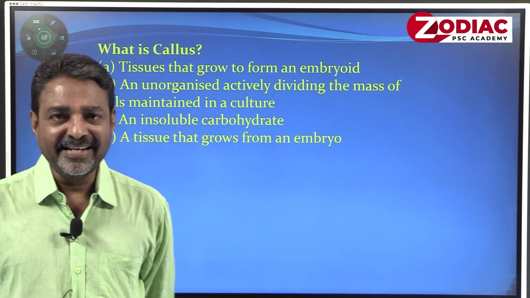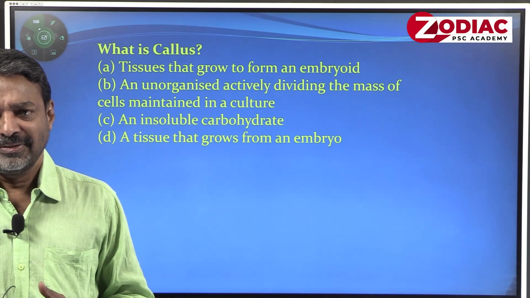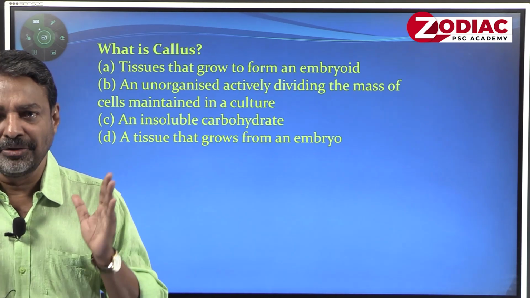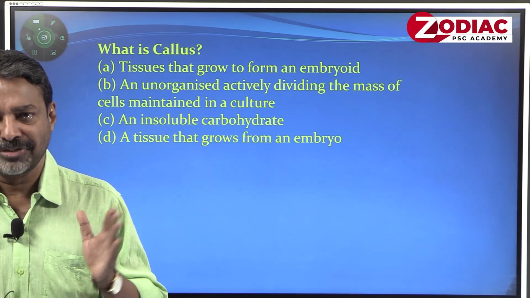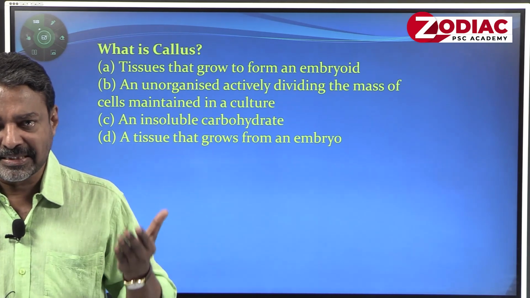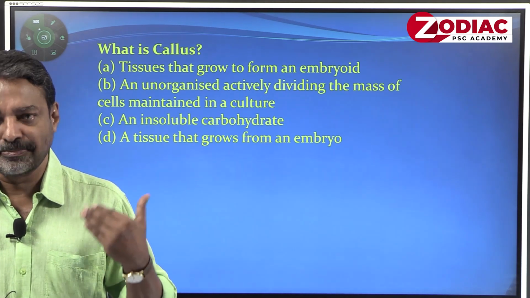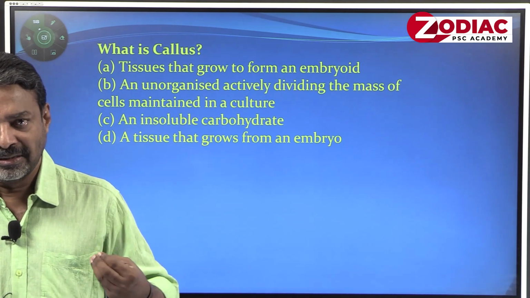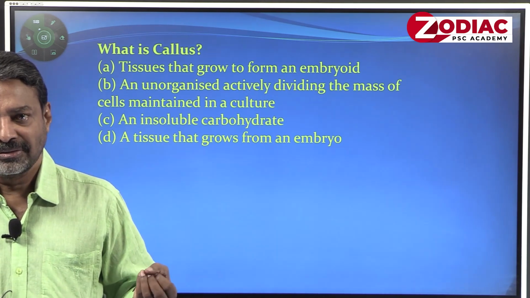The second one is, what is callus? Again, a very basic question, because in your syllabus the word callus is there. Callus denotes an immature, unorganized mass of cells capable of division. Whenever you culture an explant, a part of a plant like shoot tip, node, internode or anther, it produces callus.